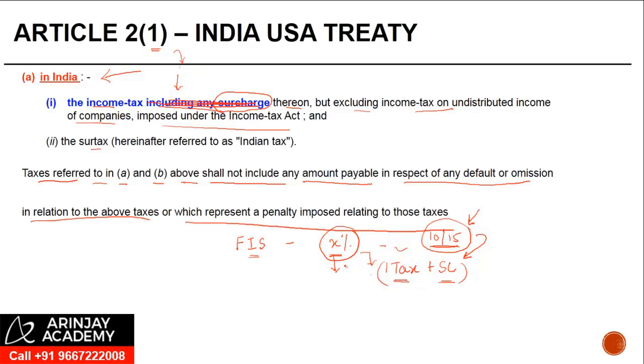Again, I come back to my same example. If I paid $100 to a US company and the relevant article said apply 10% tax, which means the tax to be paid in India should have been $10. Now the person didn't pay up and therefore a penalty of $5 was levied and there was an interest of $1 which was levied. So the total amount he paid in India was 16. For the purpose of the treaty, it is only the first amount which is considered as tax. The remaining two, namely the penalty and the interest, will not be considered as tax for the purpose of the treaty.